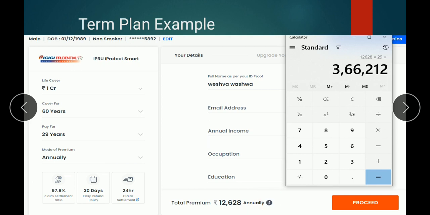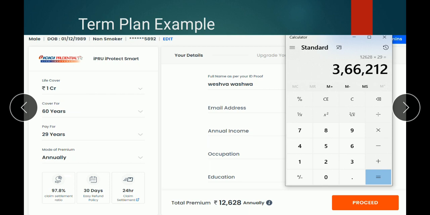That means I need to pay a total amount equal to 12,628 into 29, that is 3,66,212 rupees only. That is why term insurance is considered the least expensive way to get insured, because I am paying only 3,66,000 but I am getting life coverage of 1 crore rupees.